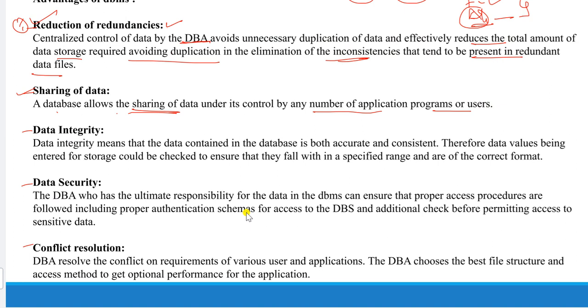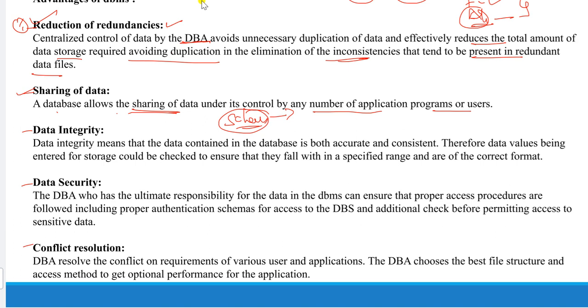Okay, data integrity. What does data integrity mean? They provide consistent data. Here we can provide constraints on the data. Okay, checks and so on are there. So what are the data you want to insert? It should be in the correct format. In the schema, that means the database structure, whatever format you gave, in the same format you have to insert the data, okay? So it provides data integrity.